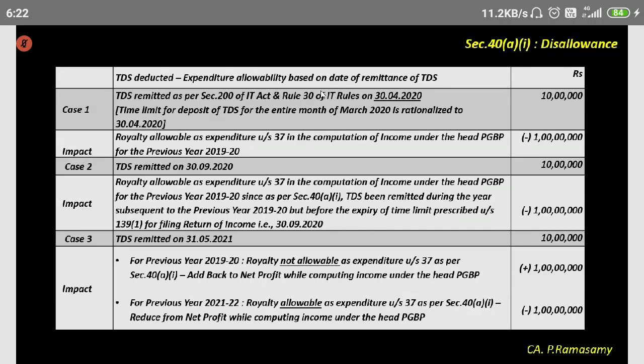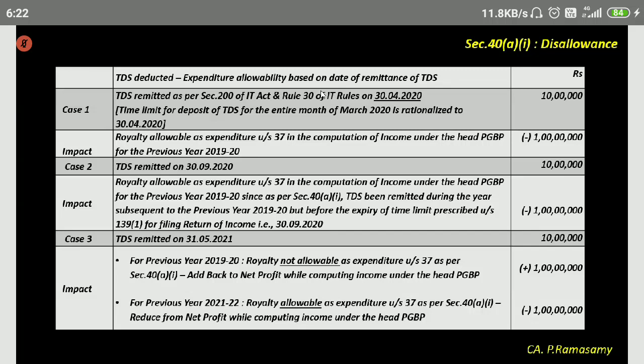Disallowance means, see, in the year 2019-20, you have debited royalty to the P&L account. Because of debiting royalty to the P&L account, your net profit has come down to the extent of 1 crore.